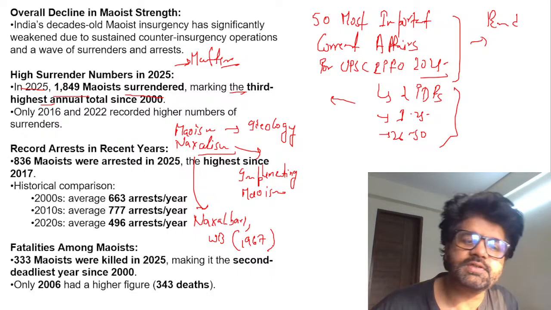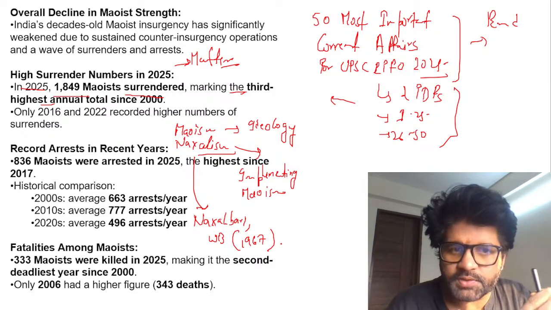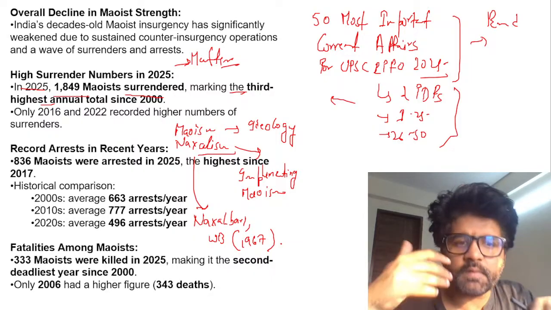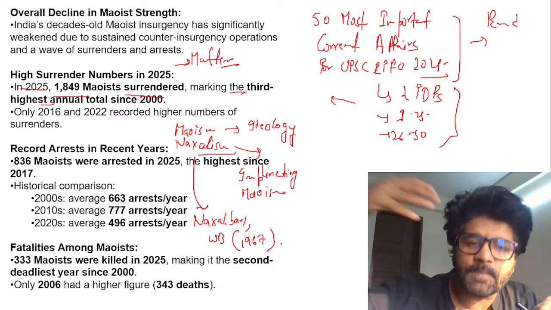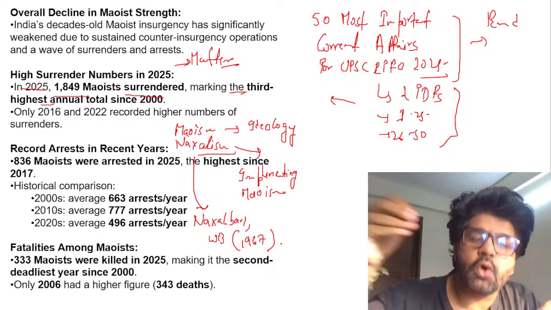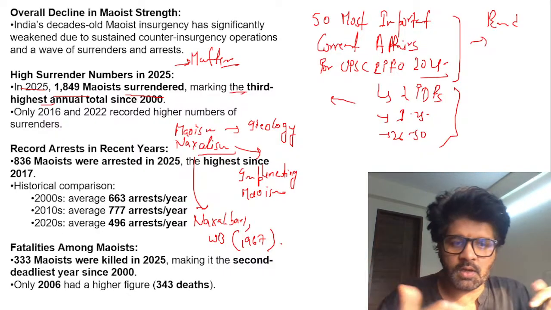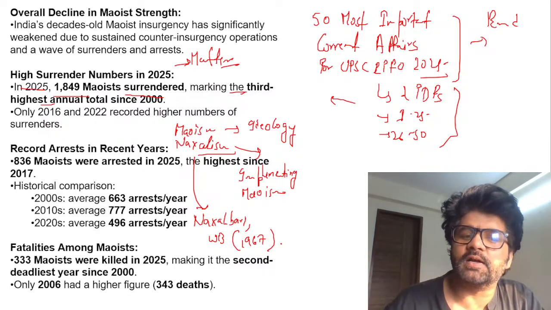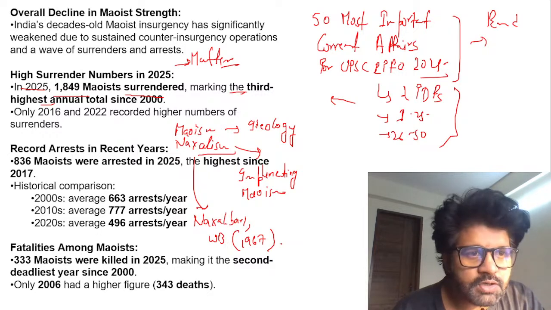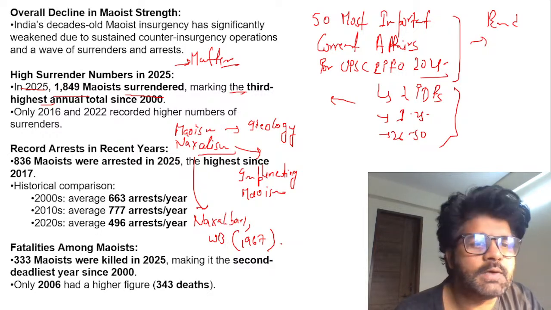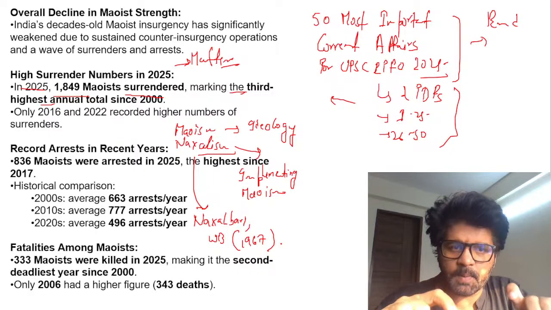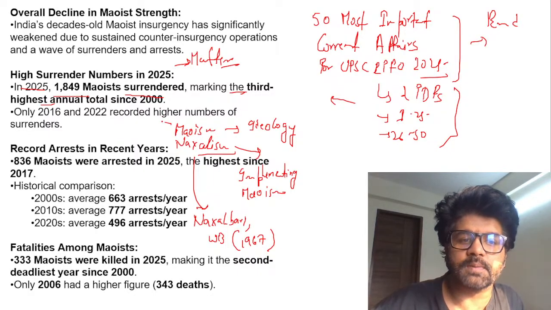So basically, what is the difference between Naxalism and Maoism? Maoism is an ideology given by Mao Zedong. Naxalism is implementing that ideology. It is called Naxalism because one of the first major uprisings happened in the Naxalbari region of West Bengal. Mithun Chakraborty was also a Naxalite at one point of time. So do remember this basic difference between Maoism and Naxalism.